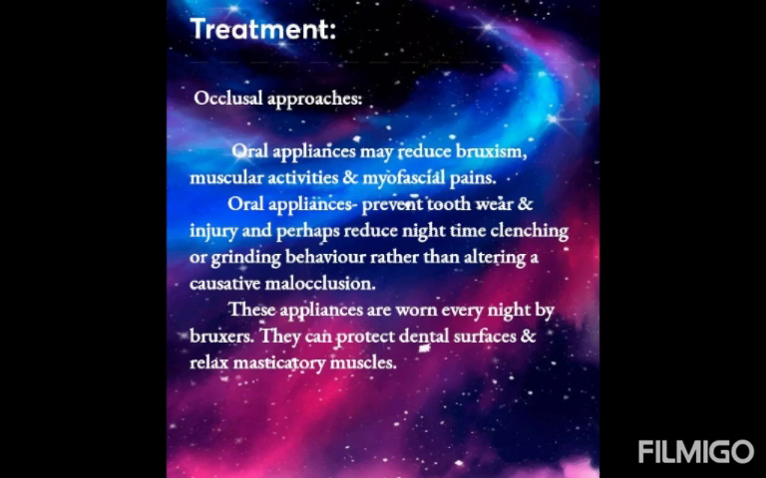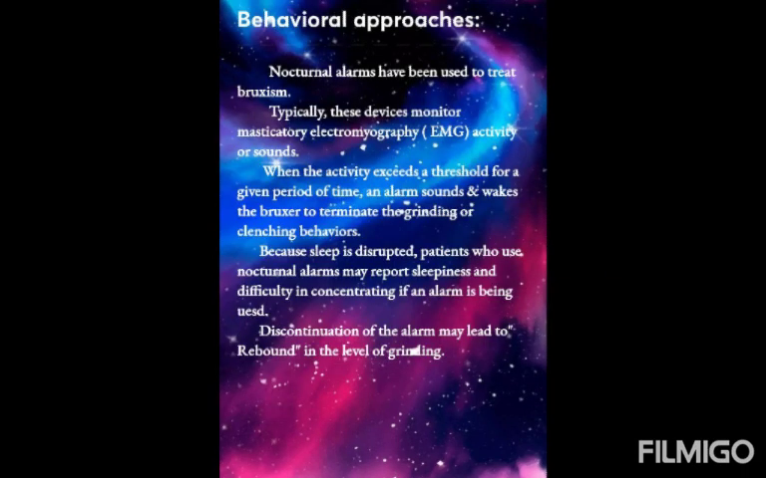Treatment. Occlusal approaches. Oral appliances may reduce bruxism, muscular activities and myofascial pains. Oral appliances prevent tooth wear and injury and perhaps reduce nighttime clenching or grinding behavior rather than altering a causative malocclusion. These appliances are worn every night by bruxers. They can protect dental surfaces and relax masticatory muscles. They give not a permanent treatment, but they protect the dental surfaces and relax the masticatory muscles.